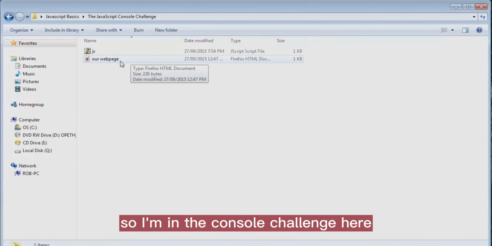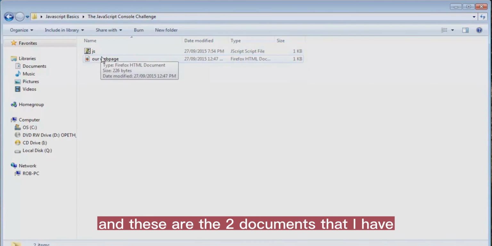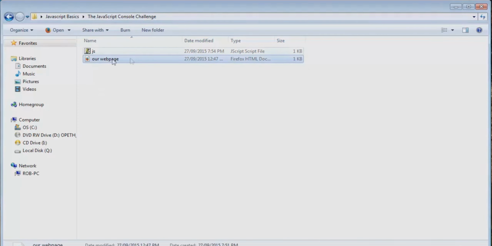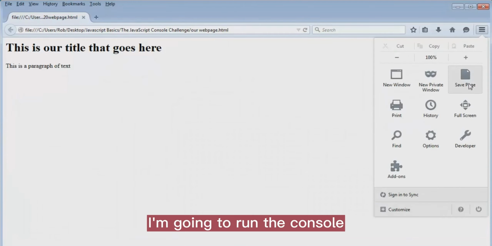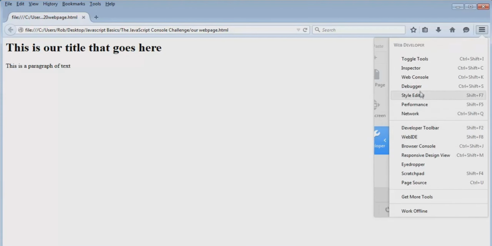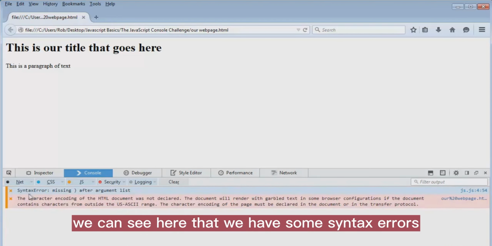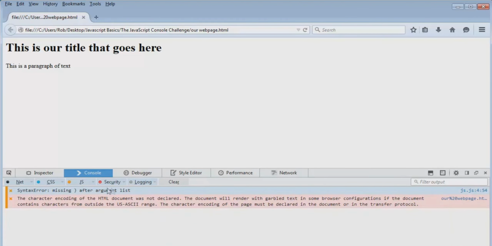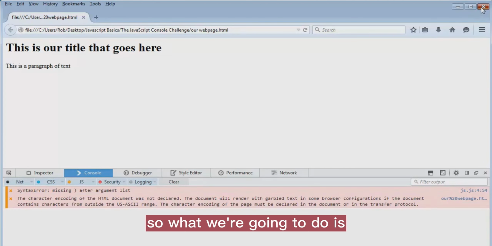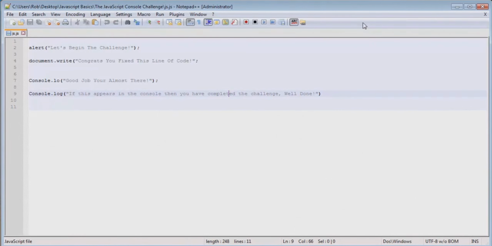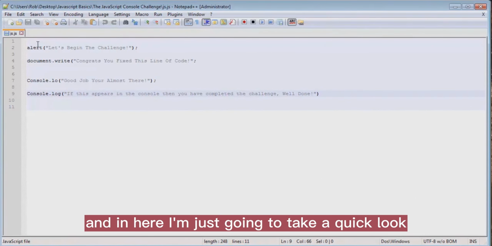Alright everybody, so I'm in the console challenge here, and these are the two documents that I have. So the first thing I'm going to do is open up our program here in the browser. I'm going to run the console. What I'm going to do here is look at some of the errors that pop up. We can see here that we have some syntax errors. So we're going to open up our actual document here. So I'm going to open up with my Notepad++. And in here, I'm just going to take a quick look and see if there's anything missing in the syntax.